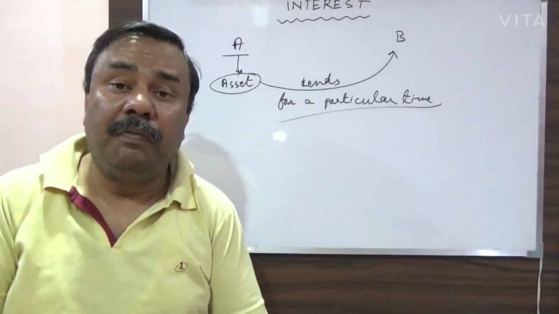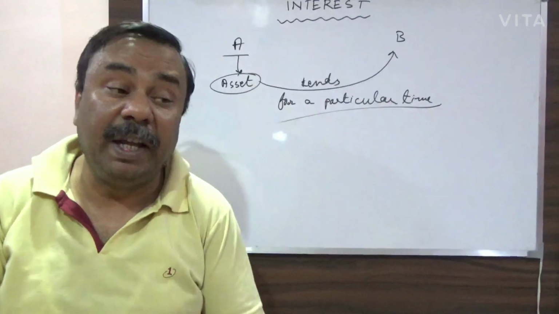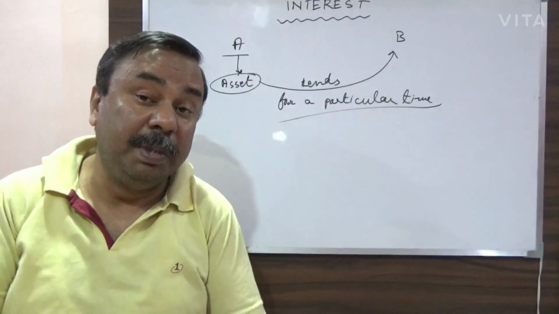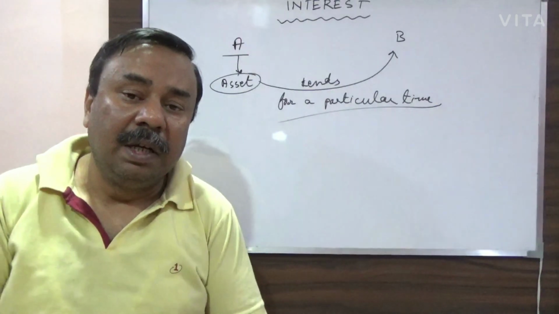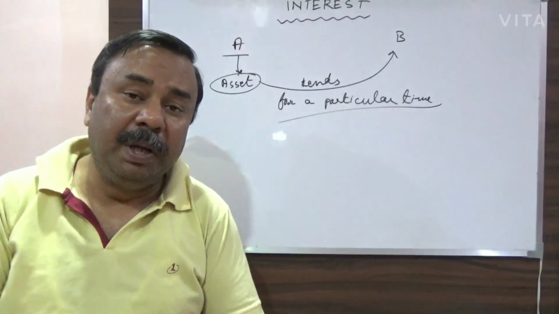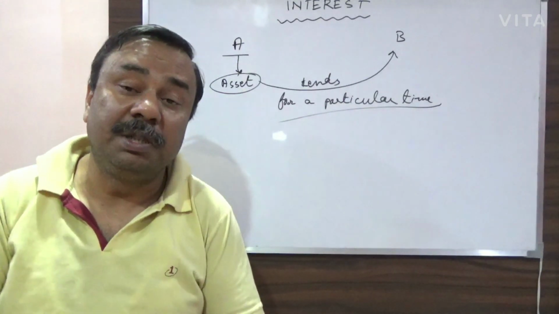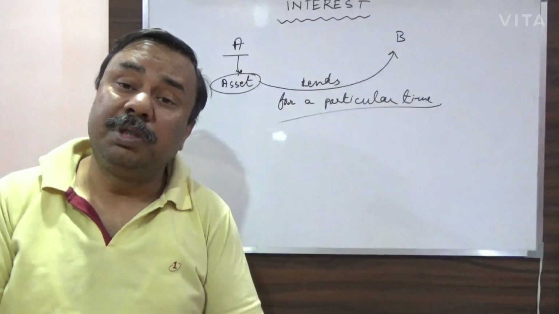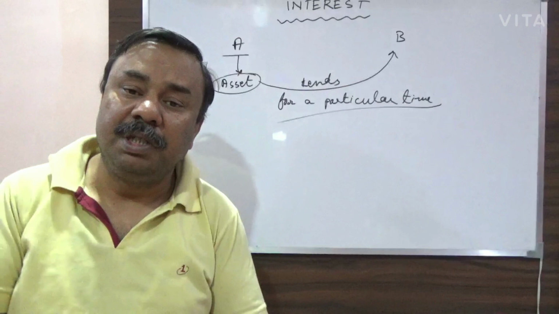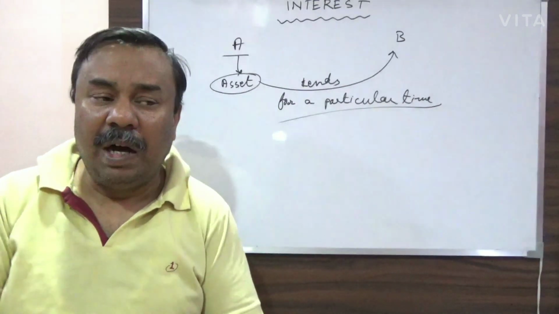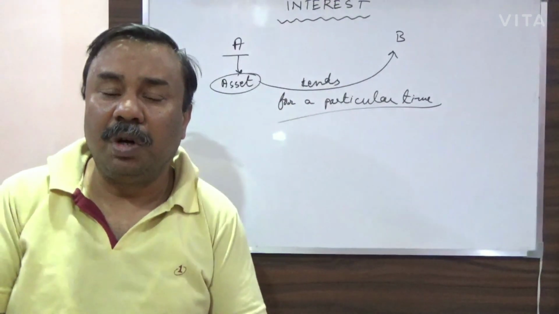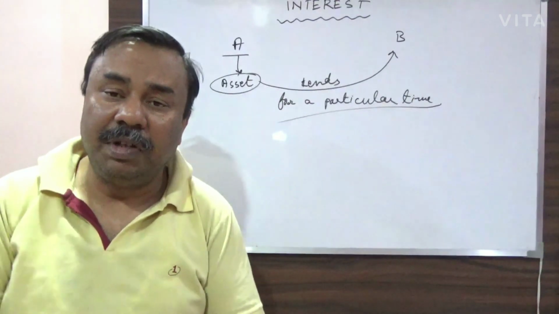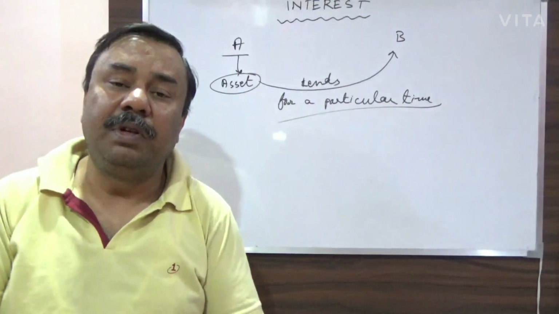But for what benefit will A be giving his earned money to B? That is the benefit that B will be giving to A while returning the money. Obviously, B will have to return the money after some time. Suppose he takes 1000 rupees, and after 1 year he says, now I have earned 1000 rupees from other sources and I want to return it to you.